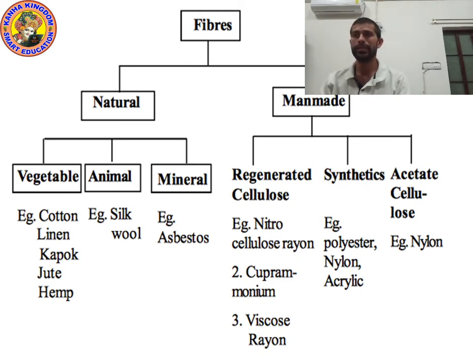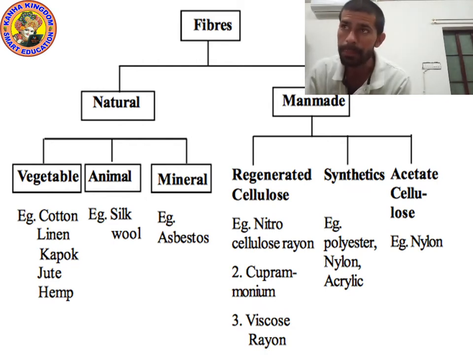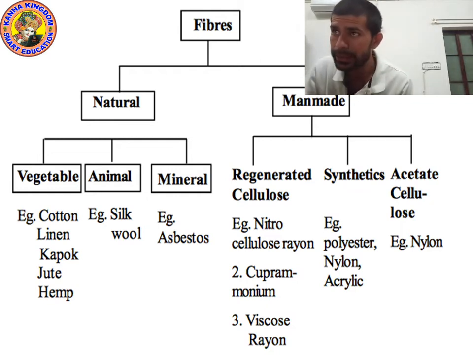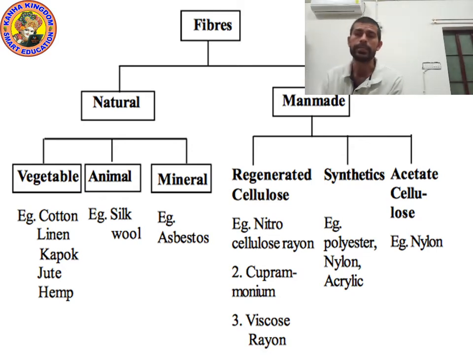And man-made fiber, as you can see, is regenerated cellulose, synthetics, acetate cellulose. You will study man-made fiber in detail in 7th class and 8th class. Which are the regenerated cellulose fibers?